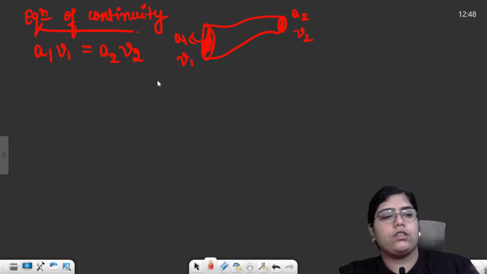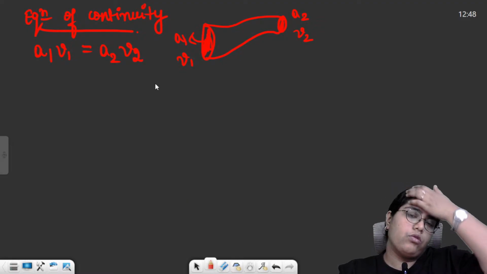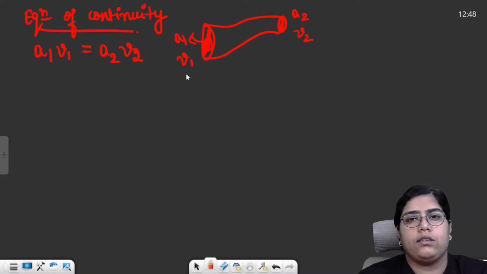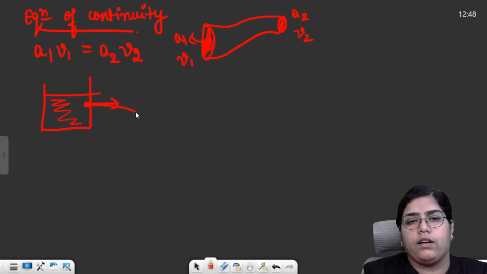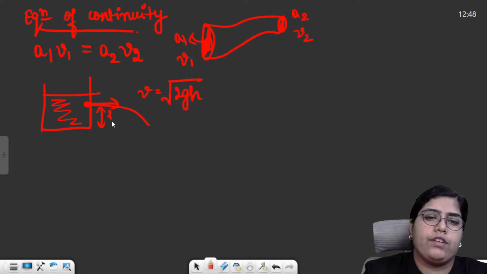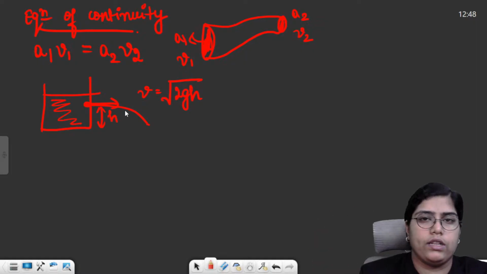And based on the equation of continuity, you can also derive the formula for the velocity of efflux of a liquid. Basically, water is filled in this beaker. What is the velocity of efflux if the water will come out from here? So velocity of efflux is basically equal to root 2gh. h is the height at which you just poked a hole in the liquid column.